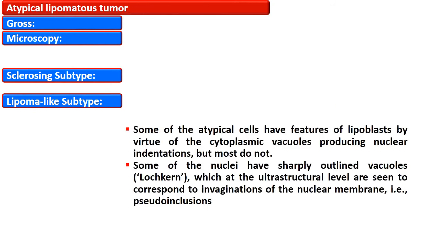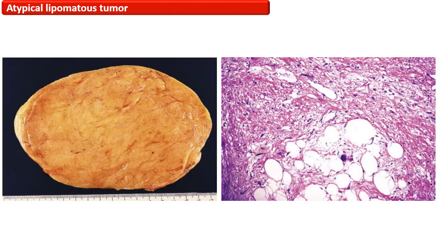Some of the atypical cells have features of lipoblasts by virtue of cytoplasmic vacuoles producing nuclear indentation, but most do not do so. And some of the nuclei have sharply outlined vacuoles, termed log-Kern, which on the ultrastructural level are seen to correspond to invagination of the nuclear membrane, that is, pseudo-inclusions.